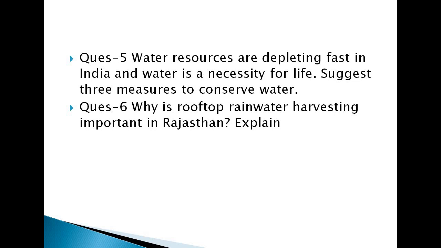So you have to tell why water resources are depleting fast in India and why water is a necessity for life, and give 3 measures to conserve water. And question number 6, why is rooftop rainwater harvesting important in Rajasthan? Explain. So this is the assignment and the homework that I want to give in this particular lecture.